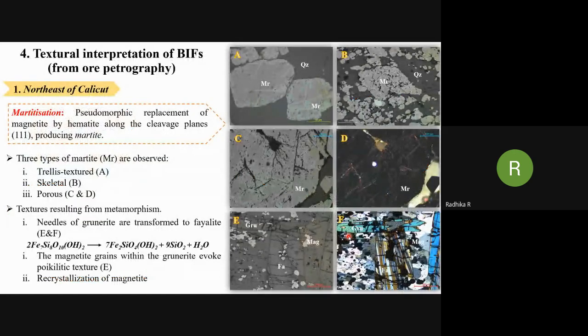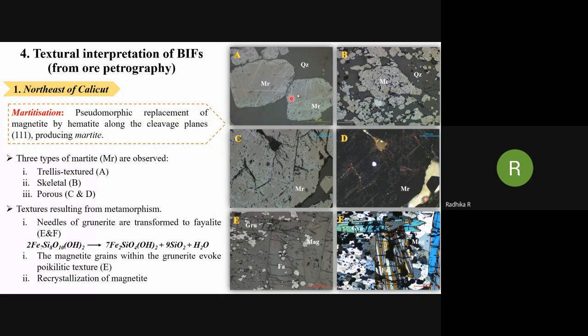Next is the textural interpretation of BIFs from ore petrography. In the northeast of Calicut, the major texture noticed is martite, and it is formed as a result of martitization. It is the process of transformation of magnetite to hematite along its cleavage planes. Three types of martites are recognized.